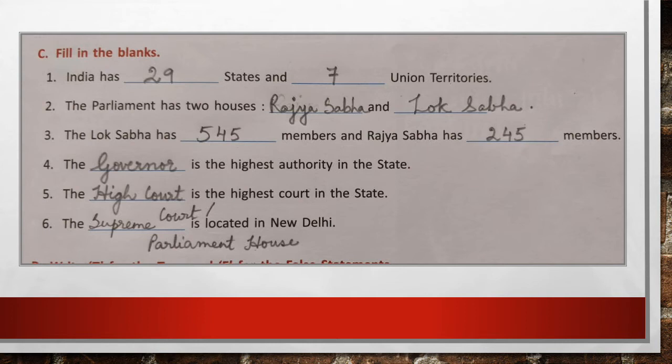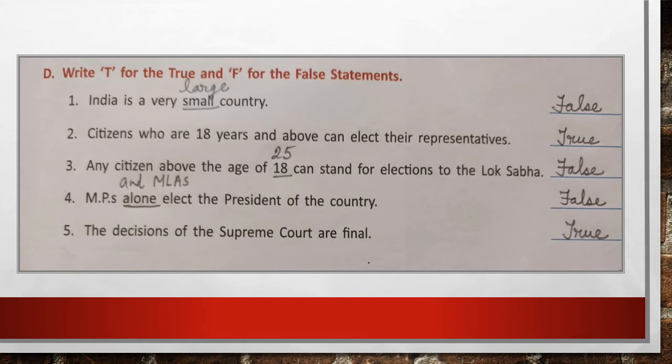We are moving to write true or false. Like we have been always doing, we will not write T or F, but we will write TRUE true and FALSE false for the incorrect statements. We begin with number 1. India is a very small country.